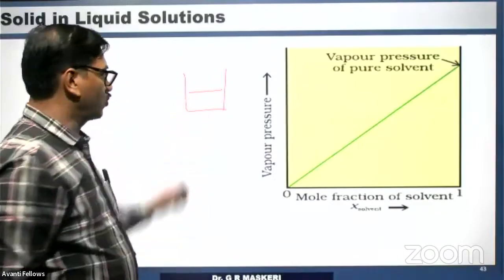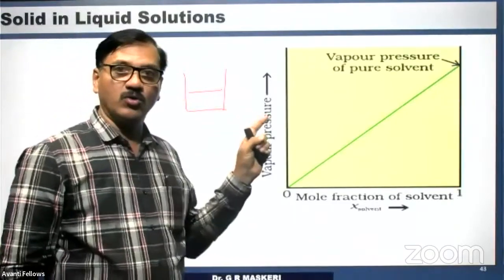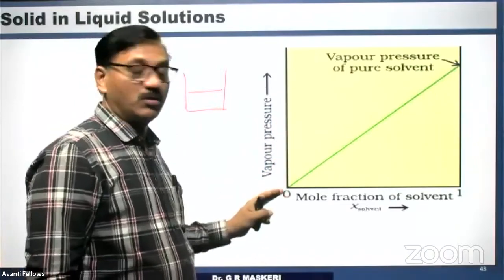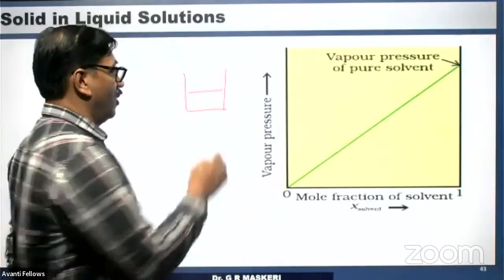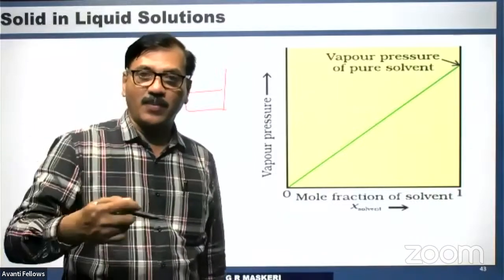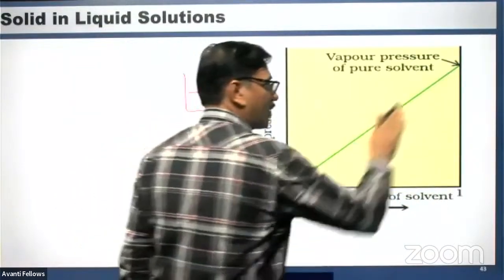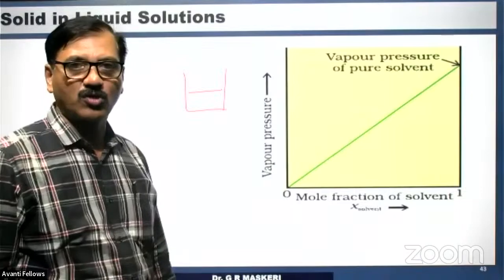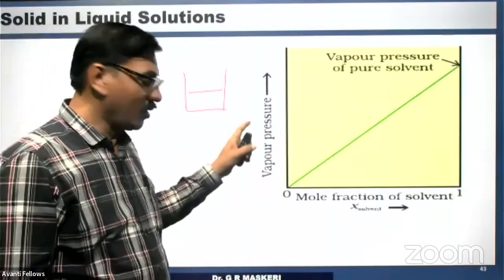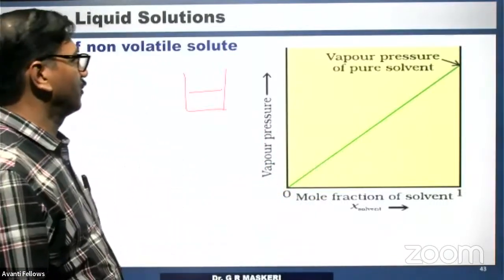If the solute quantity goes on increasing, the mole fraction of solvent decreases, and the vapor pressure of the solution decreases. As the mole fraction of the solvent increases, the vapor pressure also increases. Therefore, this is the curve for vapor pressure versus mole fraction of solvent, to be remembered.